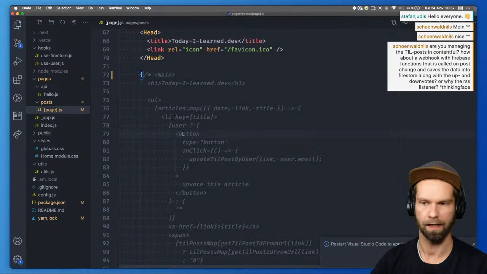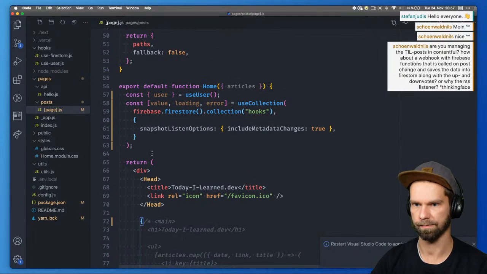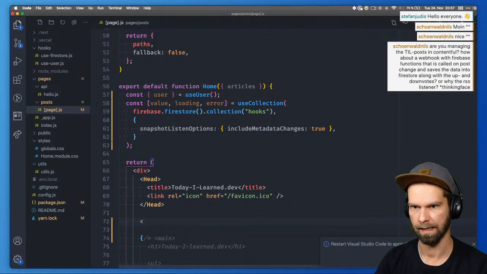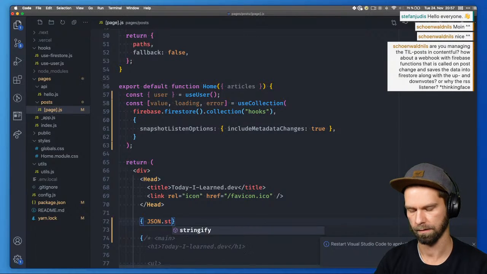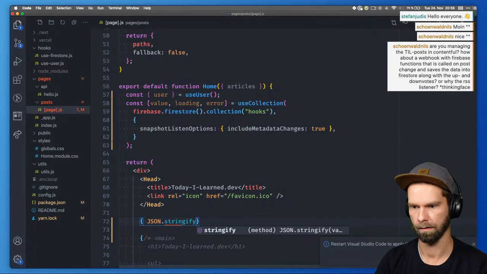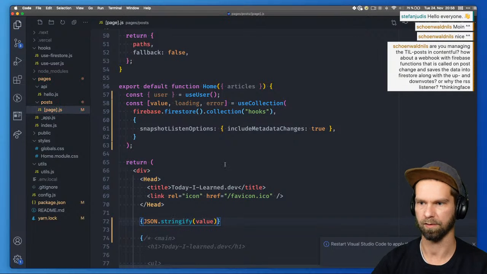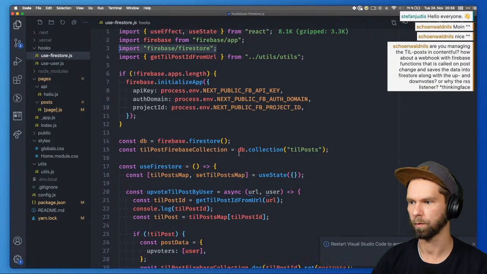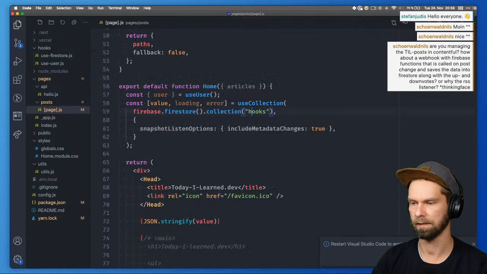and then let's see if we can fetch the data with the other hooks instead of our custom implementation. And what I'm going to do here first is just do a JSON stringify of value so that we can have a look at what data comes back. The collection from last week had a name which was till post, so I assume this should be this one too.